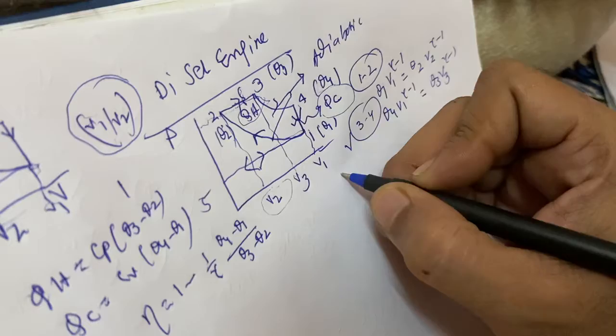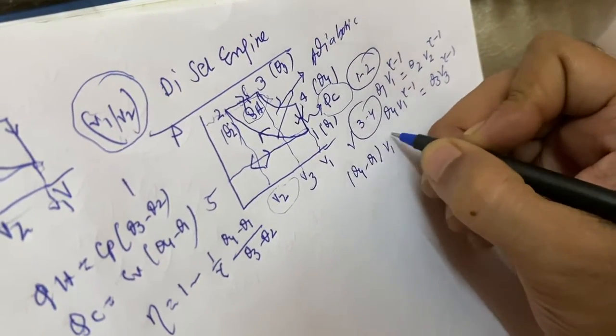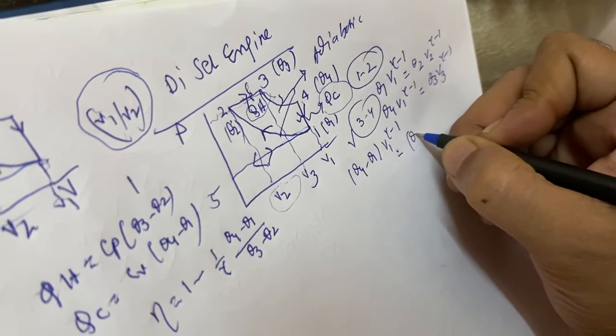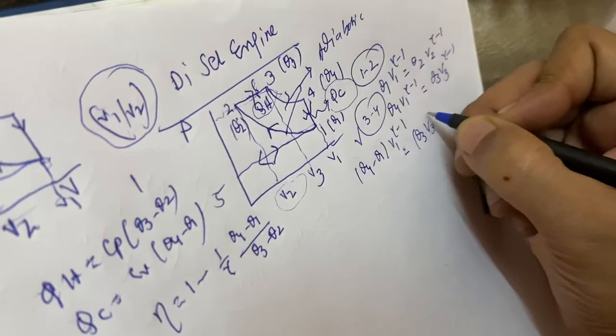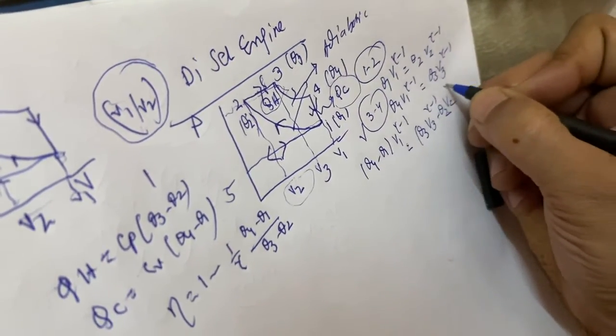So simplifying, theta 4 minus theta 1 times V1 to the power gamma minus 1 is equal to theta 3 V3 to the power gamma minus 1 minus theta 2 V2 to the power gamma minus 1.